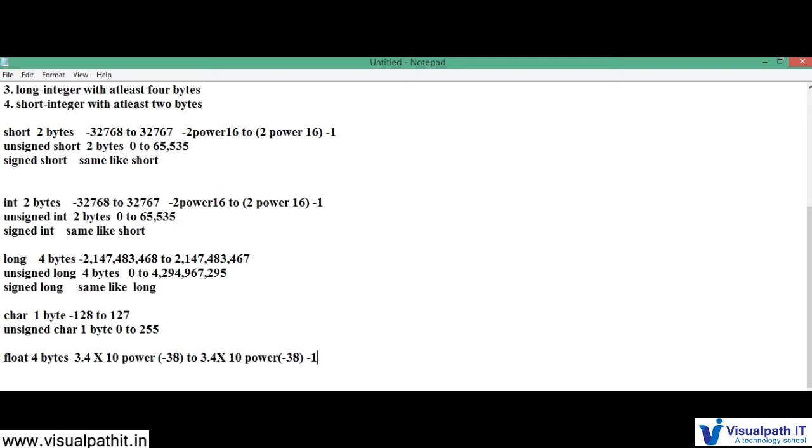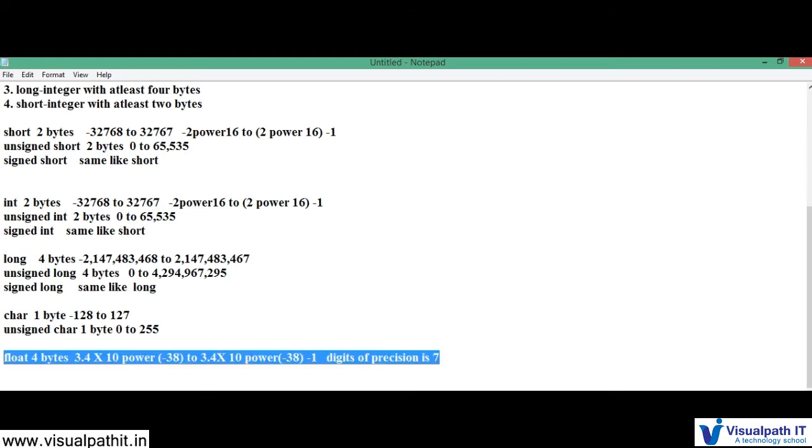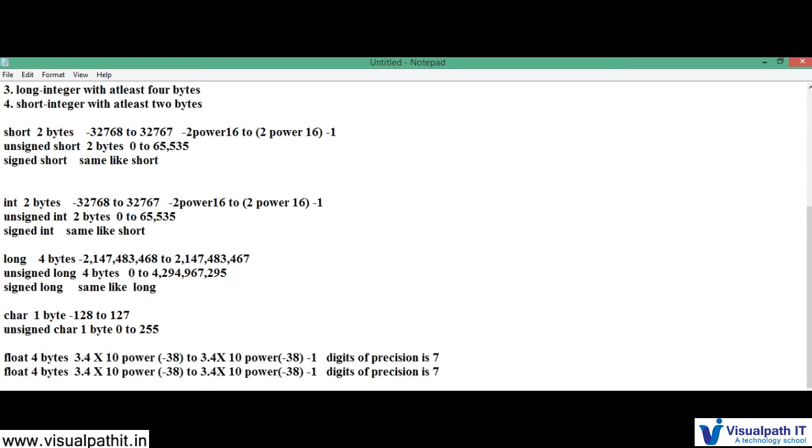Okay, what about double then? So as I told you, the digits of precision for float is 7.